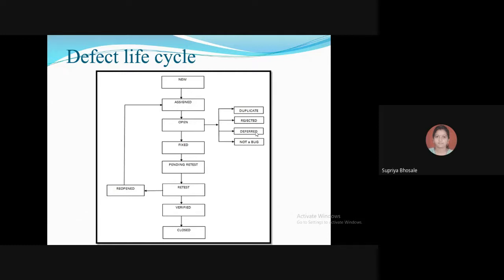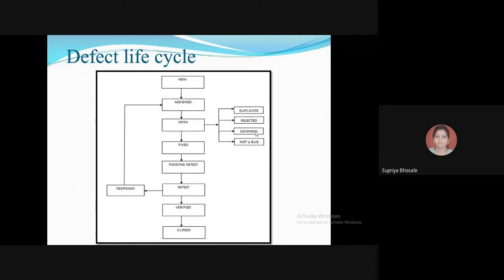this is the scenario, like if you have given the priority to the other bugs which have the highest priority and highest severity, then those will be checked first.